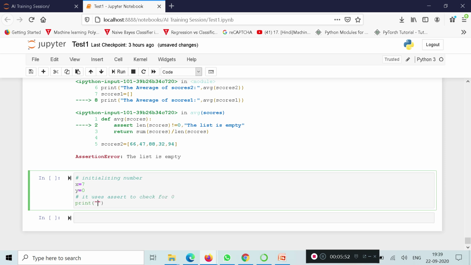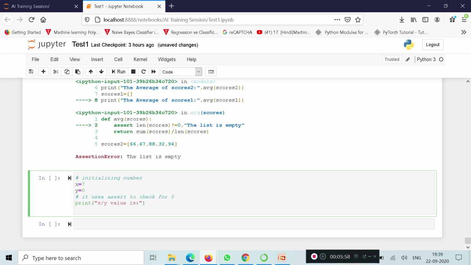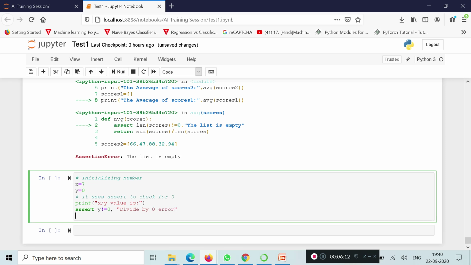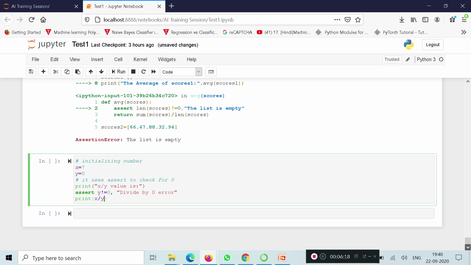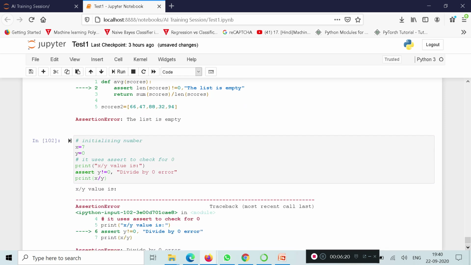Print x divided by y value is. Assert y is not equal to 0, comma, divide by 0 error. Print x divided by y. This is a small piece of code, and let's see what the answer would be.